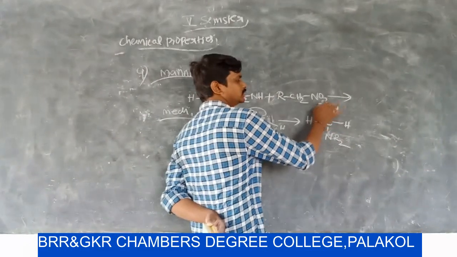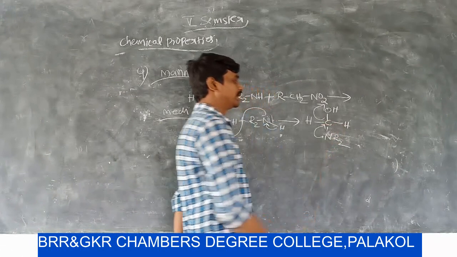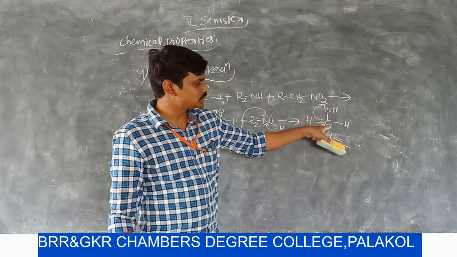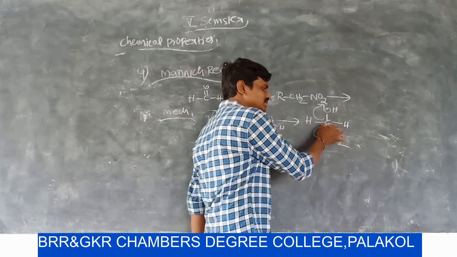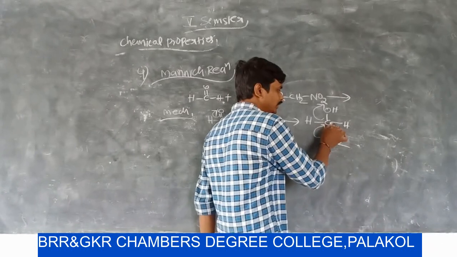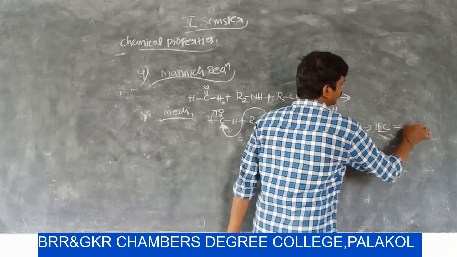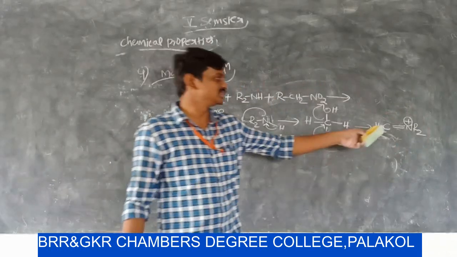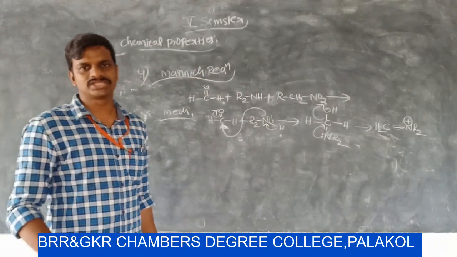Now this OH minus leaves the molecule as a nucleophile. Now this carbon gets a positive charge, and the adjacent nitrogen has a lone pair of electrons, so that the positively charged species is stabilized by the electron releasing group. The lone pair of electrons is donated to the adjacent carbon. Then a double bond is formed between carbon and nitrogen, and nitrogen gets a positive charge. It is called an iminium salt. This is the first step in the Mannich reaction.